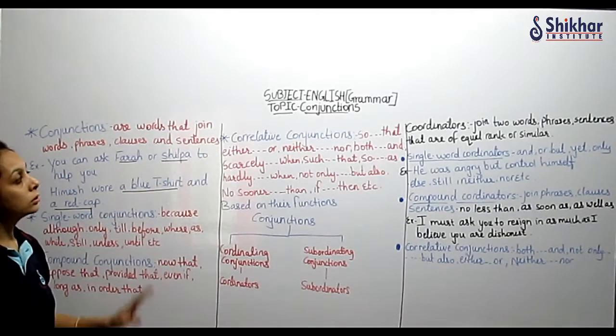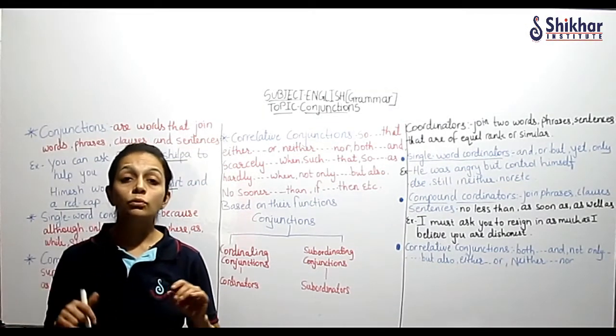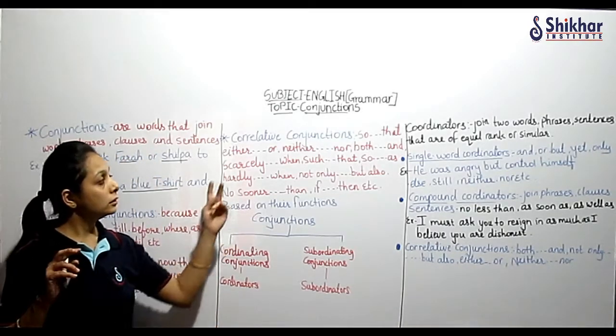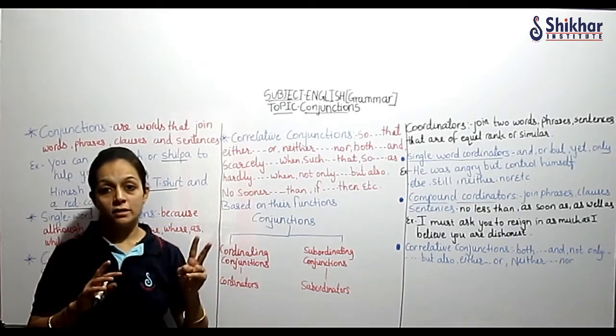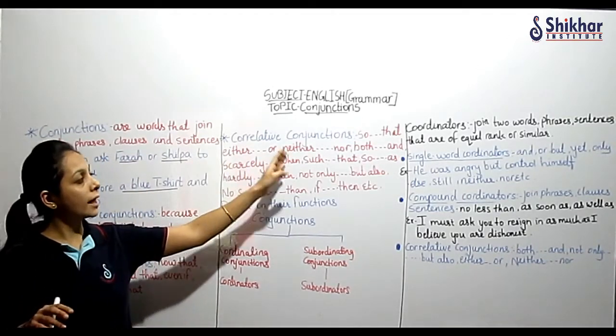Correlative conjunction, very important to understand. Correlative means what? Here we see that the words are used in pairs. Okay, the conjunctions like either or, neither nor.